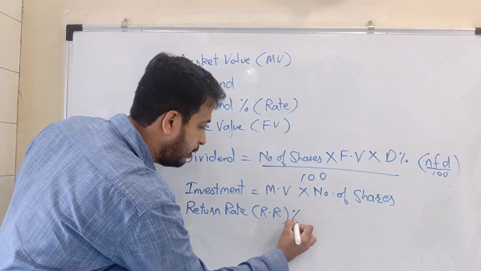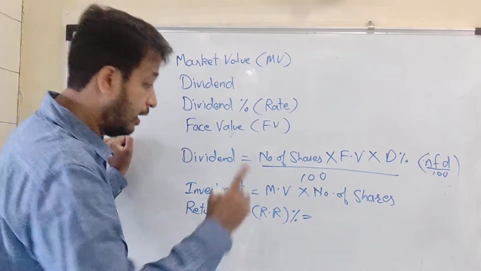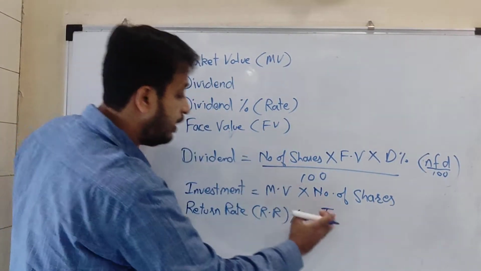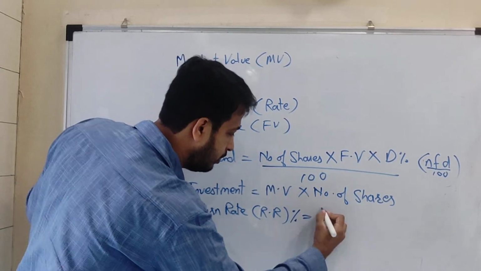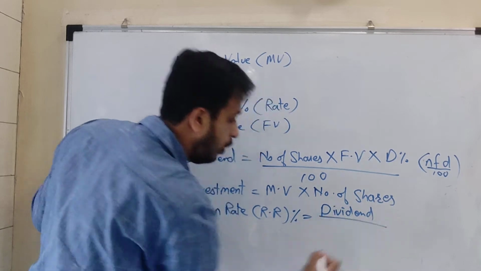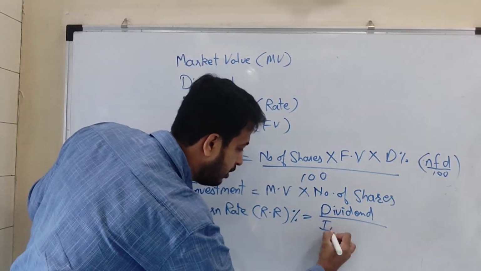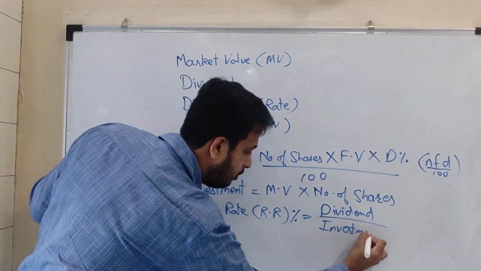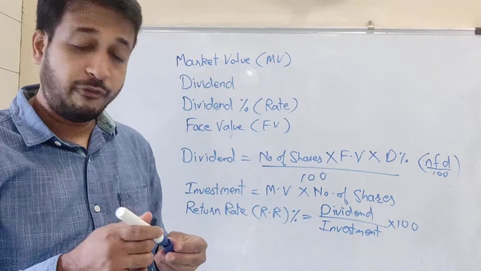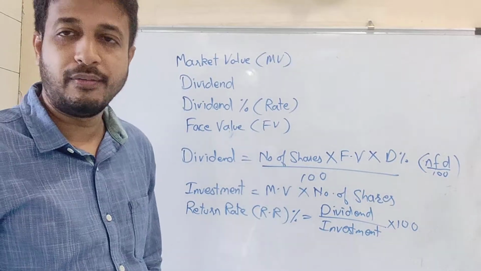Return rate percentage is dividend upon investment into 100. So these are the formulas which we have to use in shares and dividend.